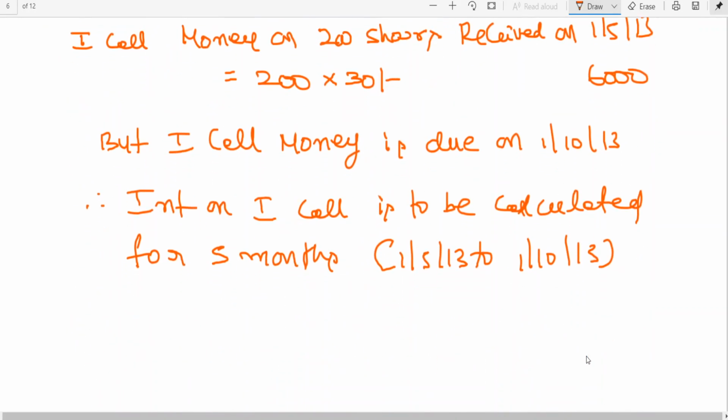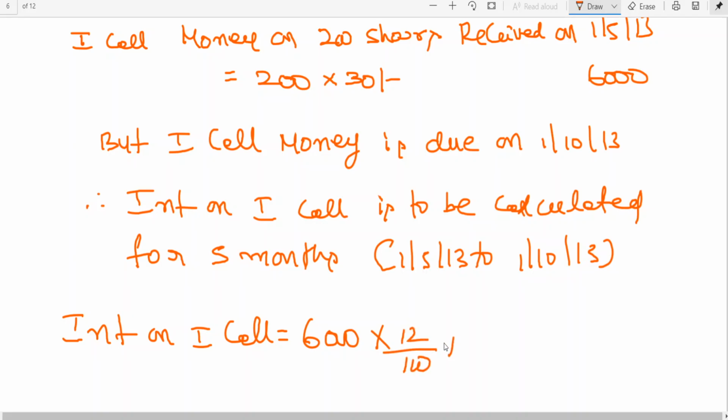So, interest on first call is equal to 6,000 into, I told you in the absence of information, interest on calls in advance is to be calculated at the rate of 12%. 12 by 100, for how many months I have to calculate? 5 by 12. 6,000 into 12% into 5 by 12. It is coming to 300 rupees.